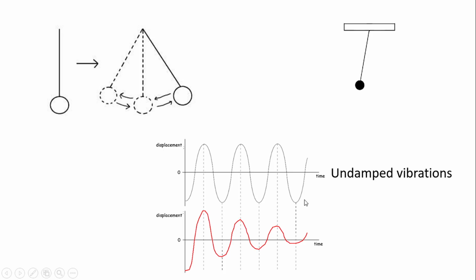There is no resistance of the medium, like frictional force, etc. If friction or resistance of the medium exists, then what happens? The amplitude continually reduces, and the time period continuously increases.